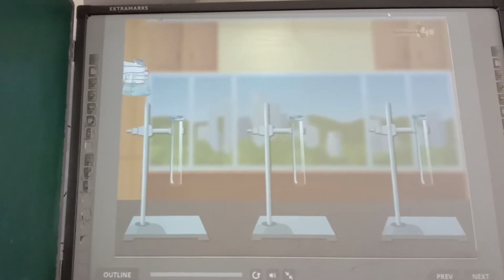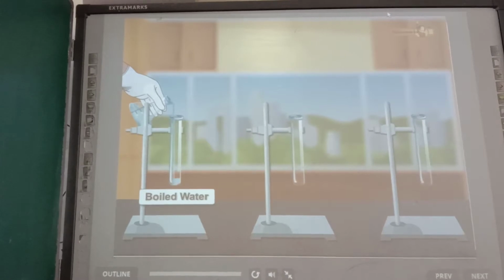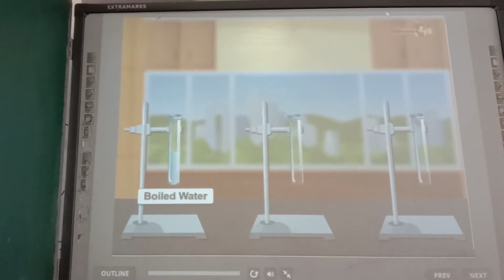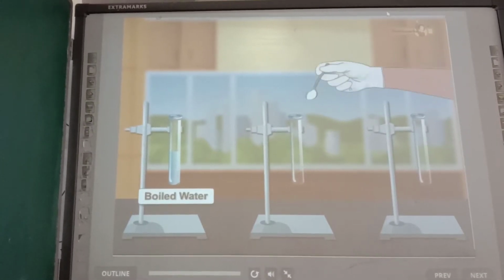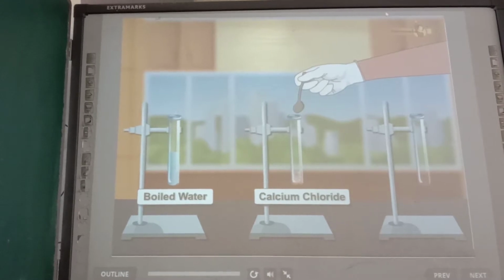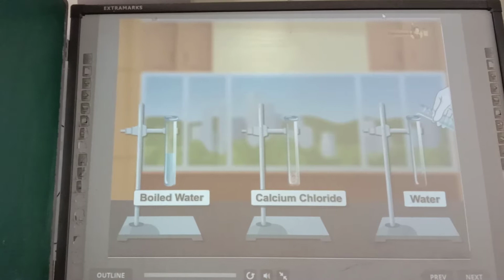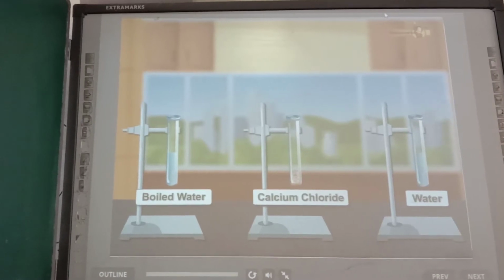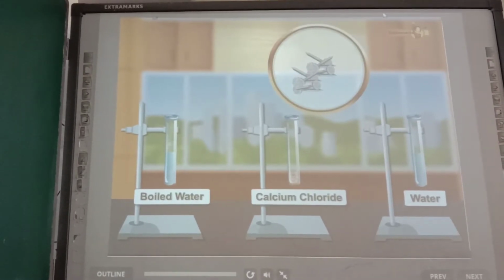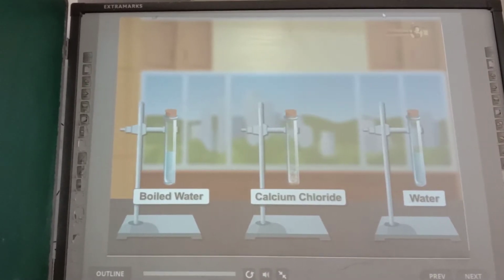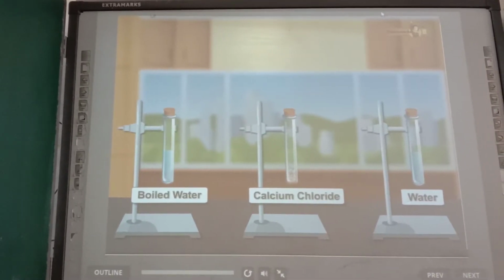Add boiled water in the first test tube. In the second test tube, add calcium chloride. In the third test tube, add normal water. Now add a few iron nails in each of the test tubes and cover them with the help of corks.